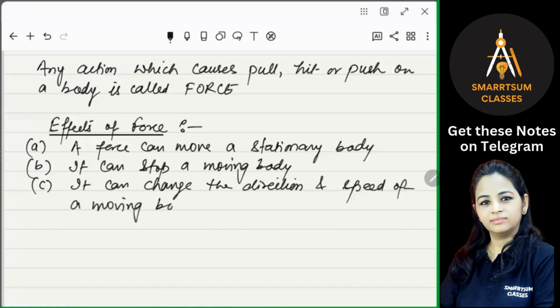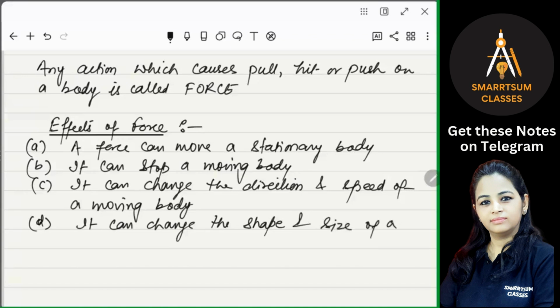And fourth, it can change the shape and size of the body. These are some effects of force.